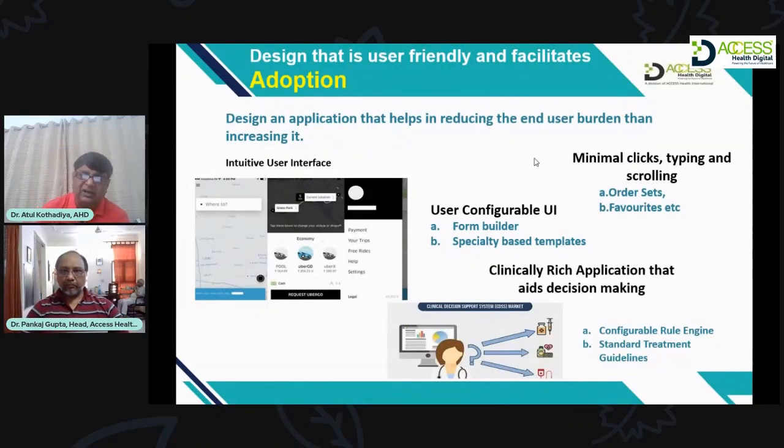And of course, clinically rich applications that aid decision making, which is also CDSS, the Clinical Decision Support System. It is still not being considered in India, but of course it is very important from the healthcare delivery perspective, because it gives added information at the point of care for the doctors to minimize different errors, or to support their diagnosis.